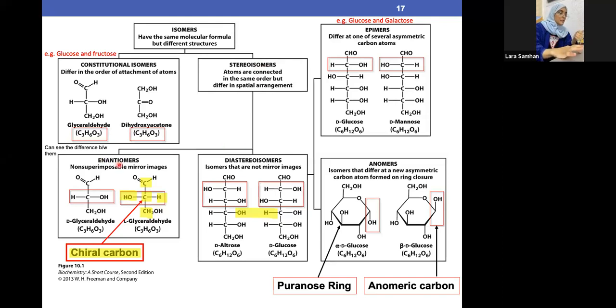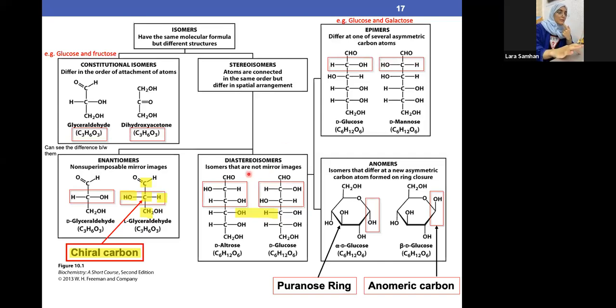The first is the enantiomer. The second is the diastereoisomers. So the stereoisomers are basically divided into the epimers and the anomers. Once we see a ring-like structure, خلاص, this is an anomer. Once we see an epimer, only one carbon atom is changed, a one carbon atom difference between this structure and this structure. For example, here the OH is on the right, here the H is on the right, so they differ in only one carbon. خلاص, it's an epimer.